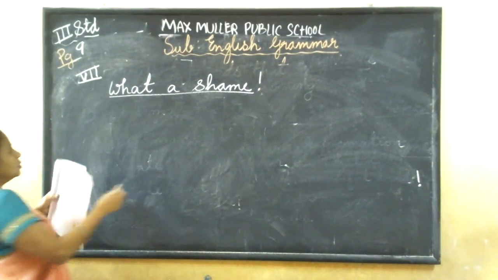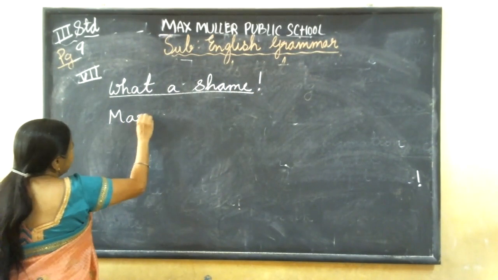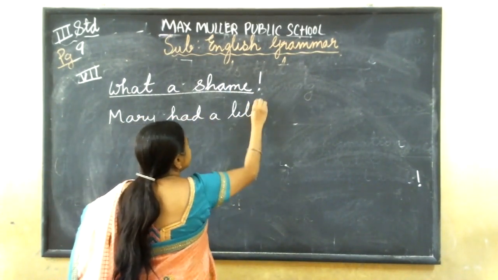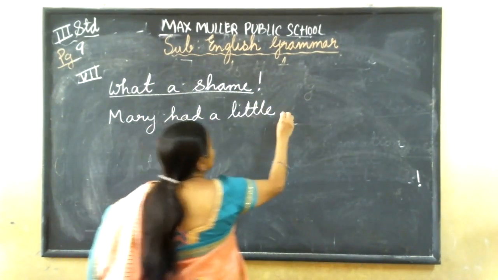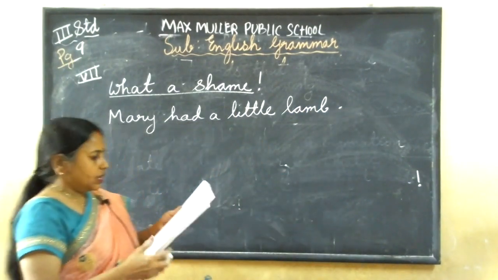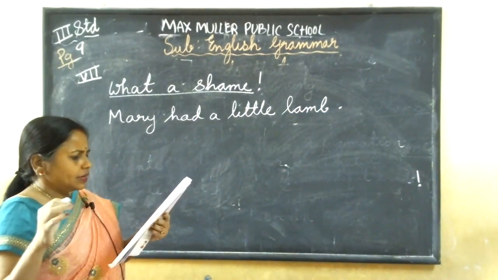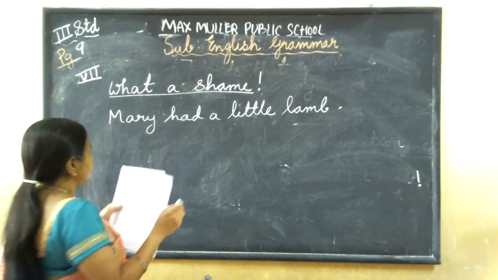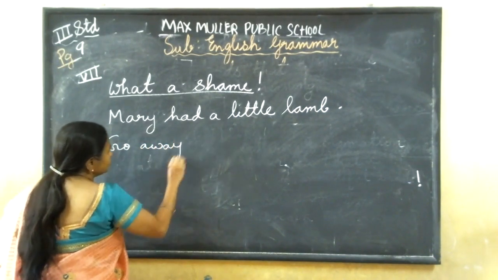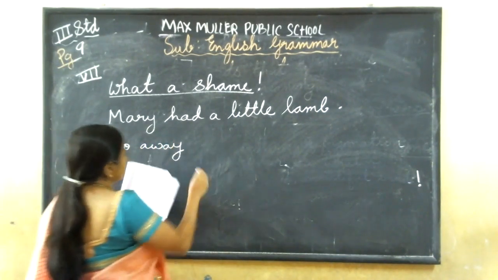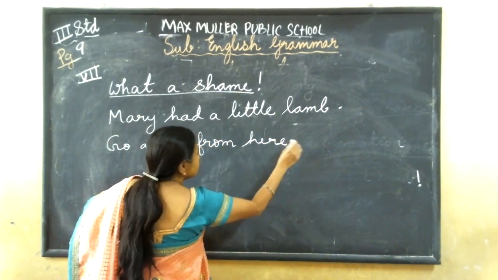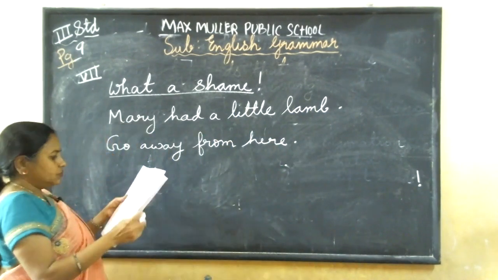Second one: Mary had a little lamb. This is a statement, so put a full stop. Third one: go away from here. This is also a command, so full stop. On the dash you write, children go away from here. Full stop. Okay, next one.